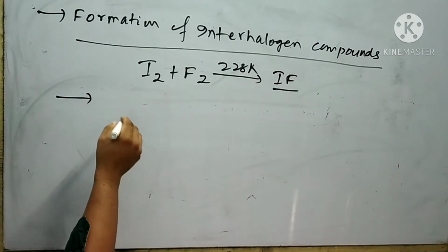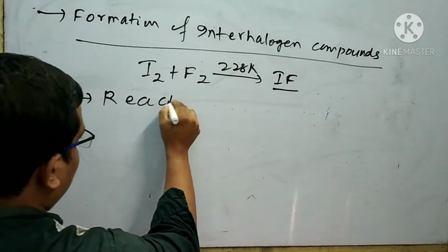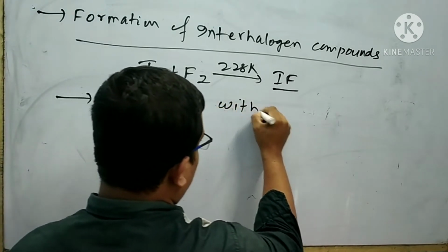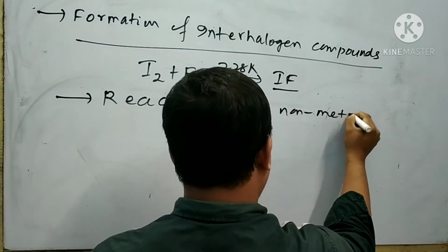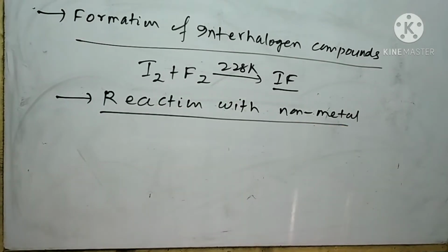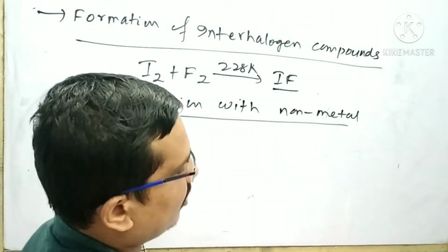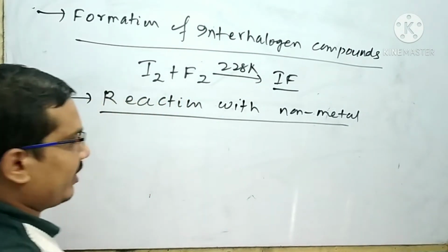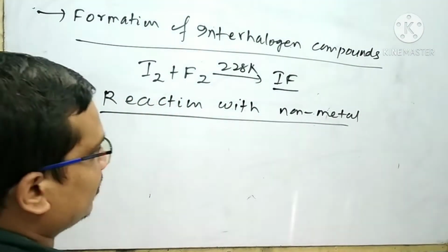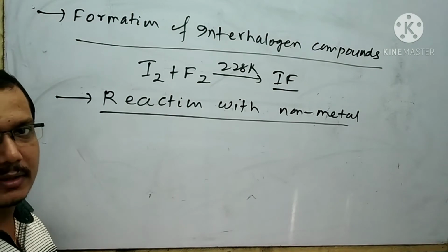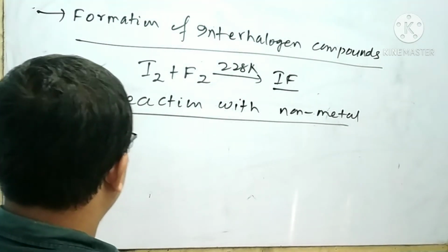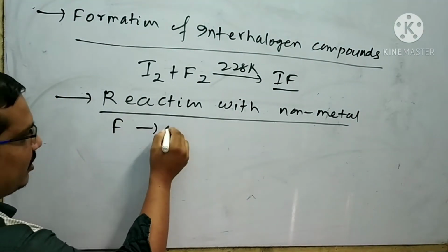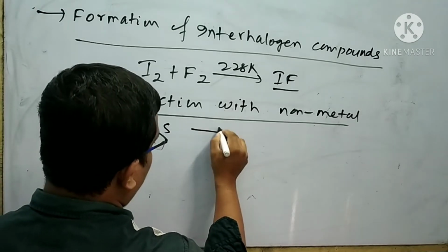Next, chemical property: reaction with non-metals. All the halogen elements react with non-metals to form the corresponding halides. The reactivity of halogen elements towards non-metals decreases from top to bottom. So fluorine reacting with sulfur can form SF6.